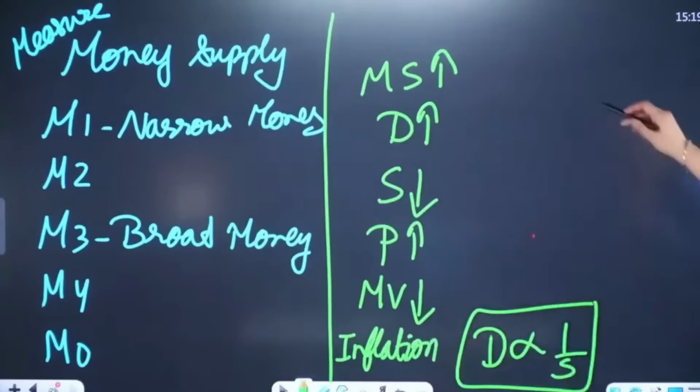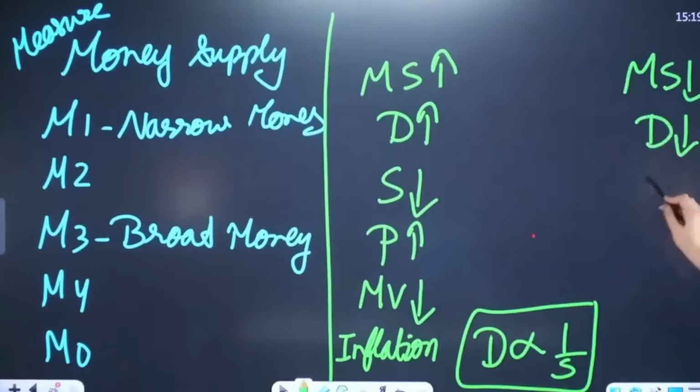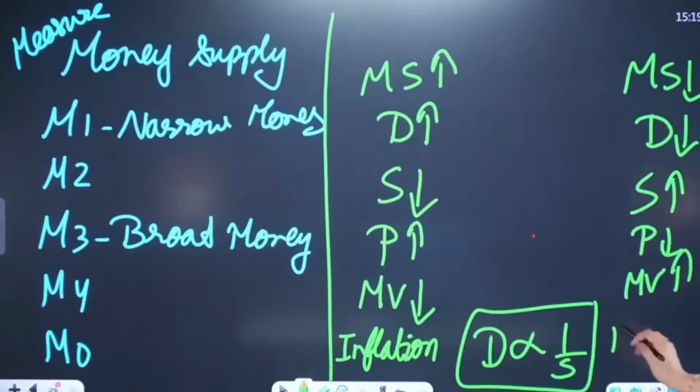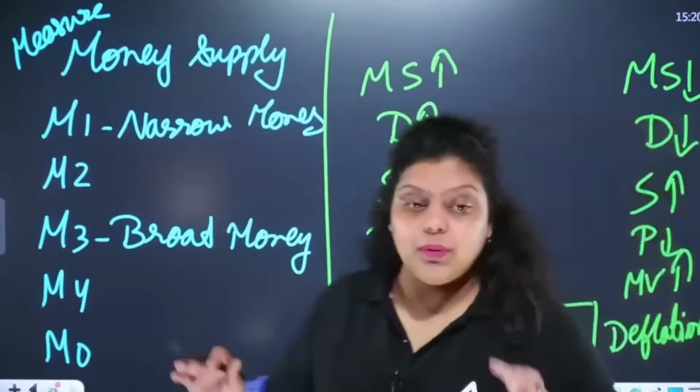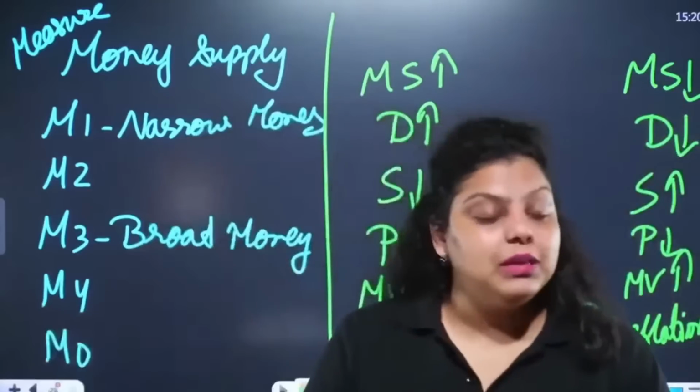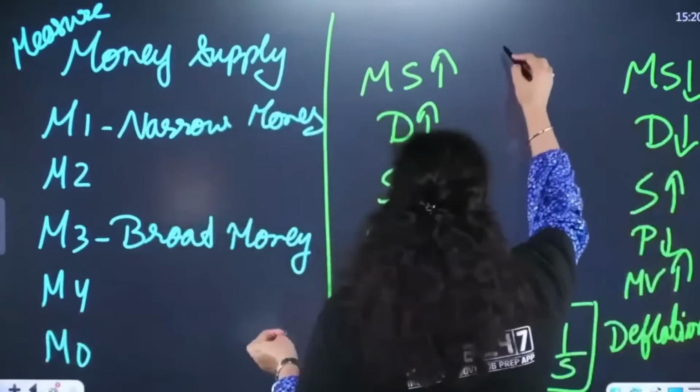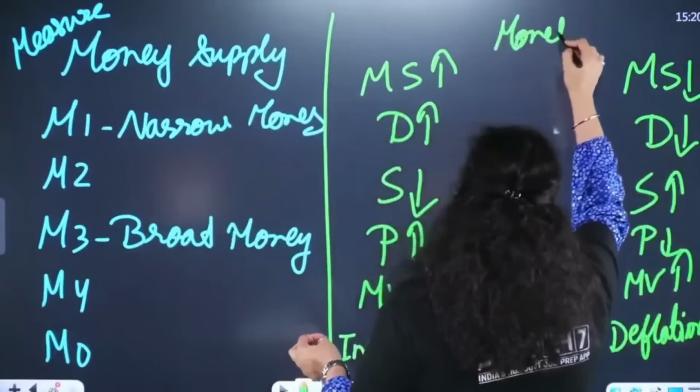Now, if money supply is reducing, people will demand fewer goods and services, the supply will be more in comparison to demand, prices will reduce, money value will increase, and this will create deflation in the economy. So if the money supply is more than required, it creates inflation; if it is less than required, it creates deflation. To make the economy stable, we have to stabilize the money supply, and to do that RBI makes monetary policy.